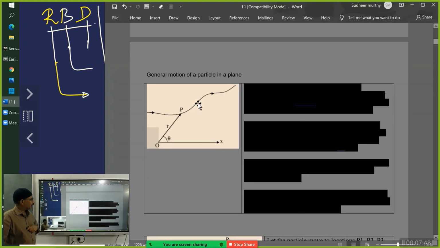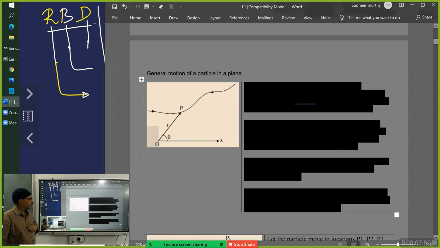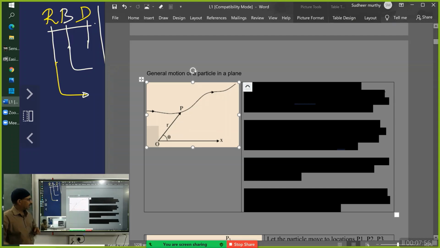Now, I think this diagram is familiar to all of you. Can you all see this diagram? Yes, sir. So what are the things that you see here? The position vector of a particle, and the angle it is making with the positive direction of the X axis. Okay, fine. The trajectory, a directed line segment, is the path of the particle.